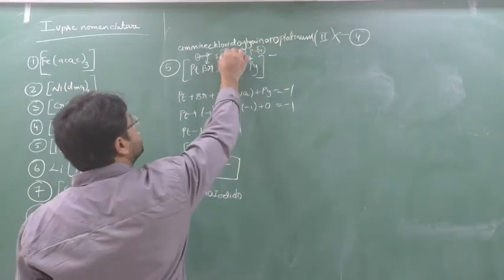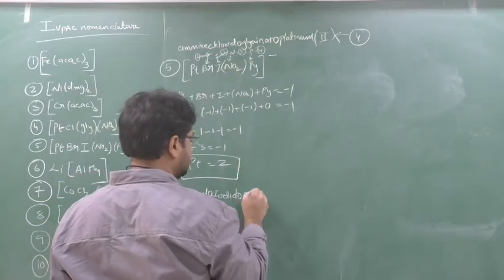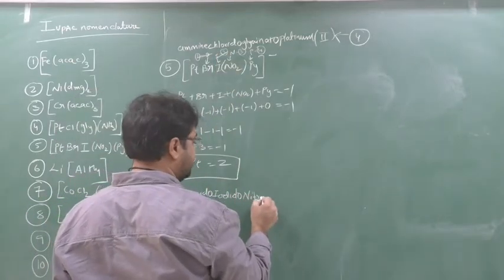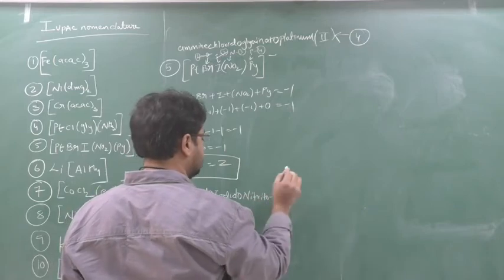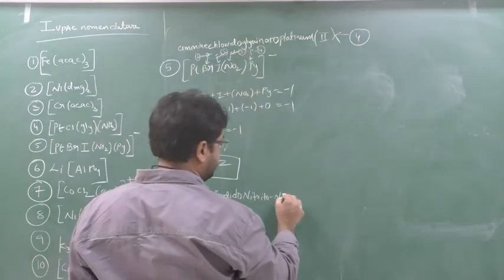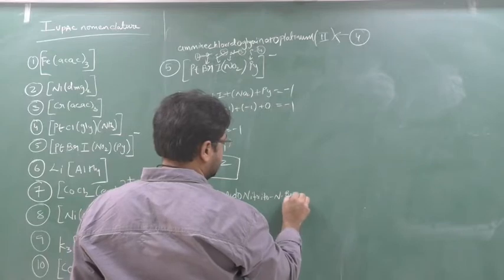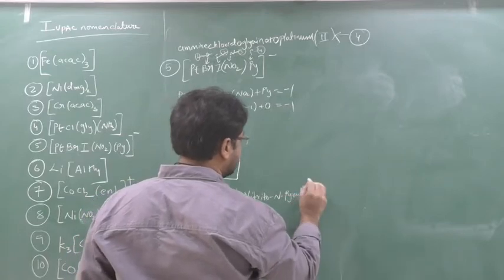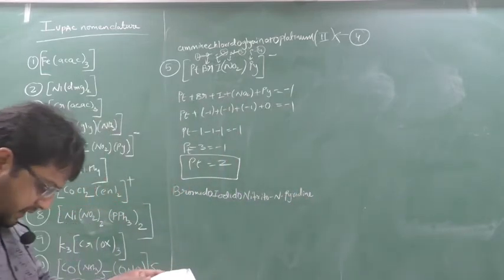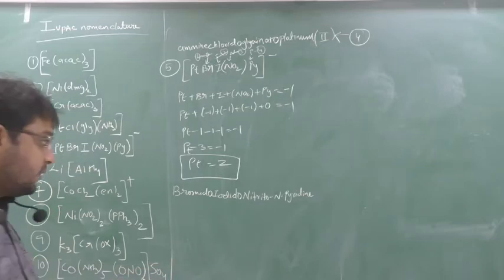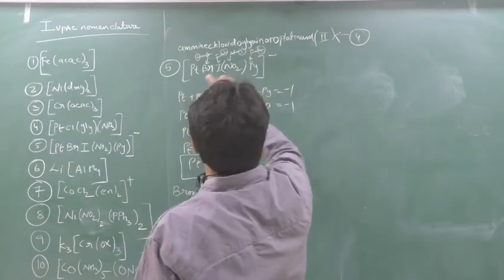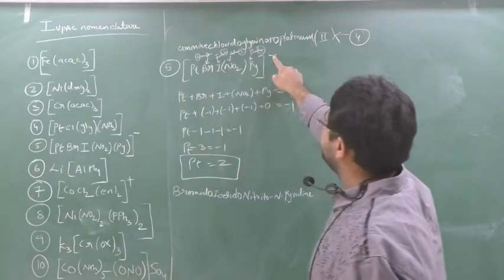So this is also over. Nitrito-N, because bonding is through N. So this is over. Pyridine. Yes or no? Py is pyridine. Now the metal is in the anionic state.